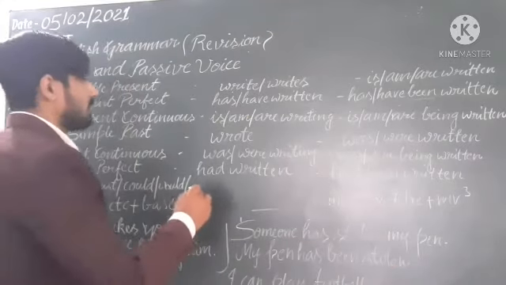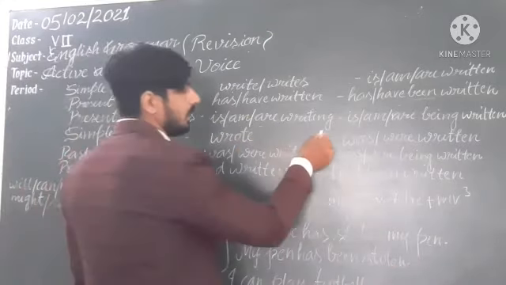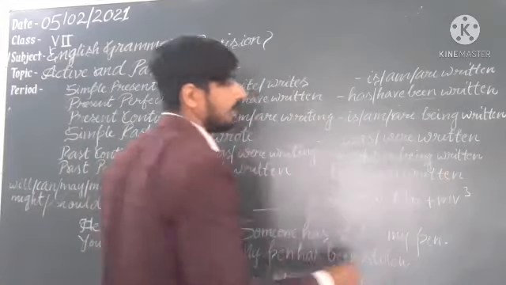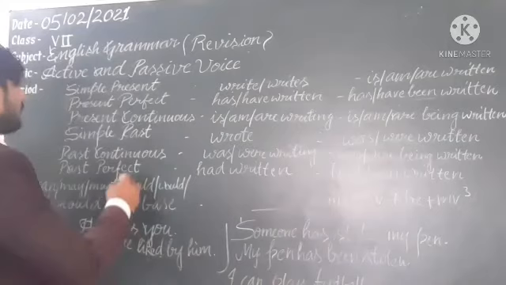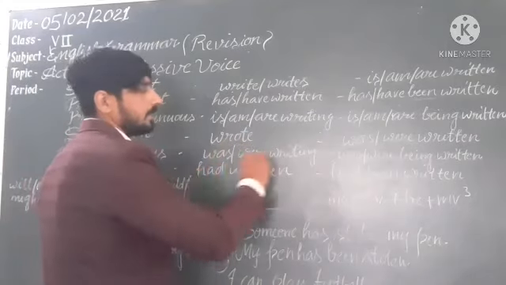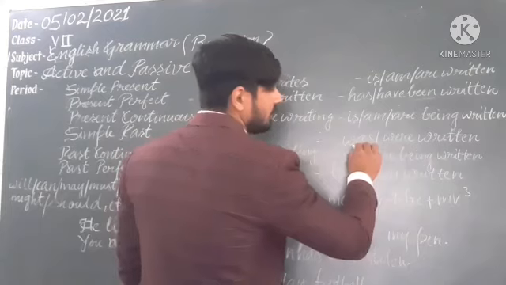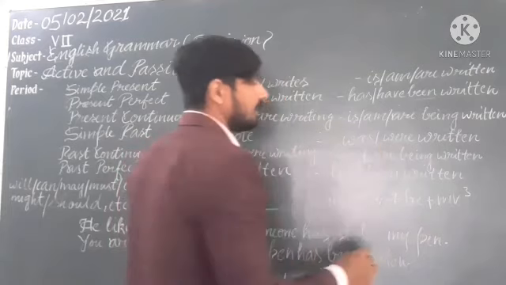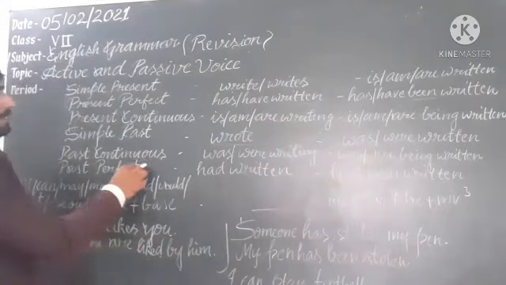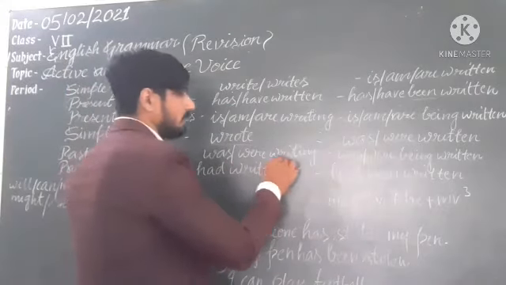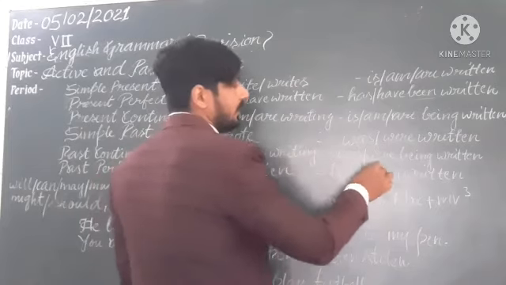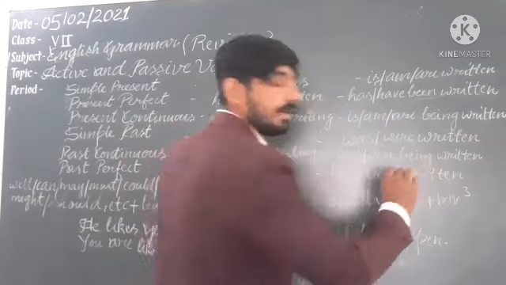Present continuous is, am, are plus ing form. So it will be is, am, are being plus written. Remember the third form. Simple past, second form, we are using here. So here you will use was and were. Was, were, remember the third form. Past continuous tense: was, were plus the ing form of the verb. So it will be here was, were, being written.